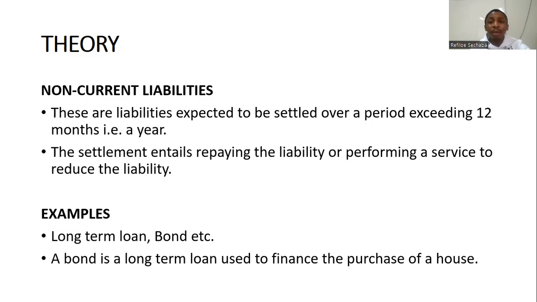This is a special type of loan because with respect to a mortgage bond, you are not getting the money. You are getting what you are buying, which is property in this case. So the bank that offers you a loan will take the money and pay the person that you're buying property from, and then you will simply get the property. So you don't actually get the money to go and pay for it. That is the difference between a long-term loan and a mortgage loan.